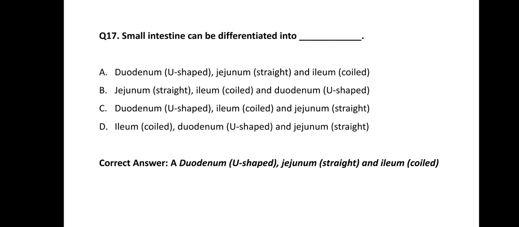Means the small intestine starts from the duodenum, then the jejunum, and then the ileum. Then from the ileum it enters into the large intestine. So the correct answer of this question is option A.